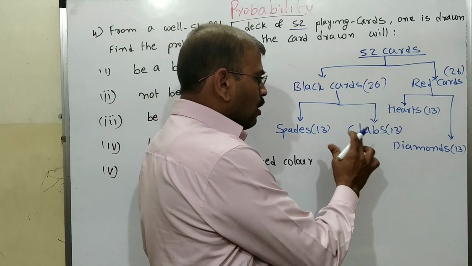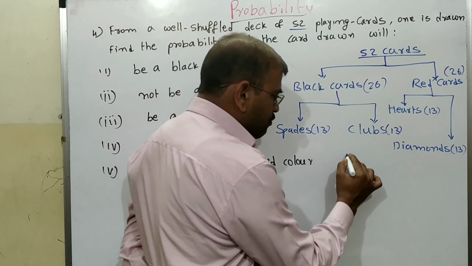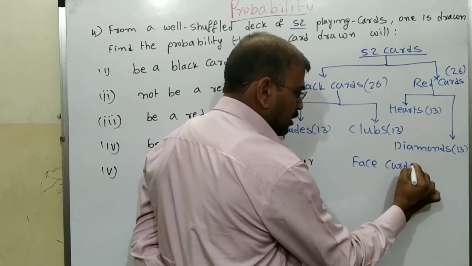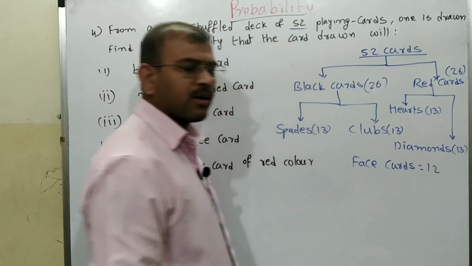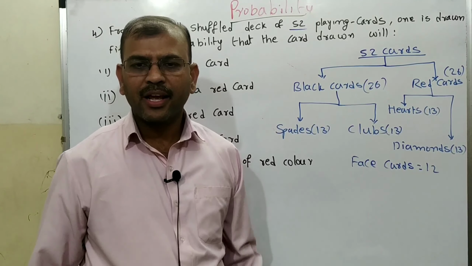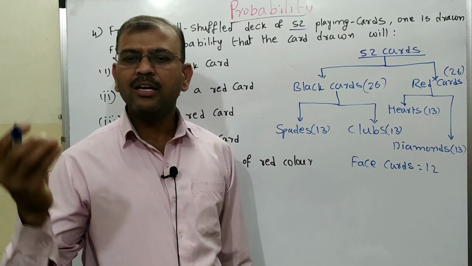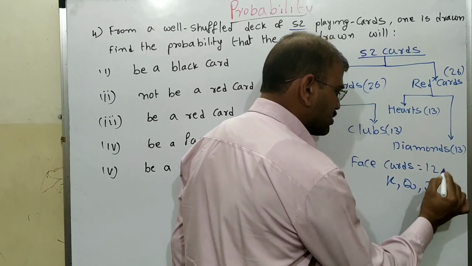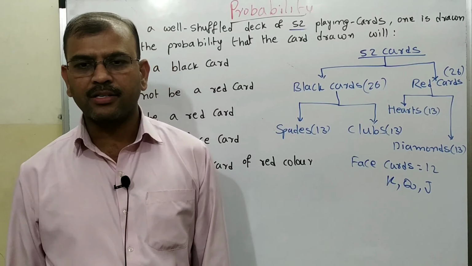Now we are going to find the face cards. Total 12 face cards will be there. What are the face cards? King, Queen, Jack. We call them face cards.